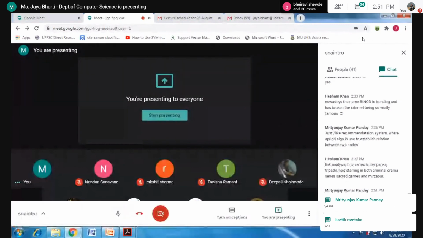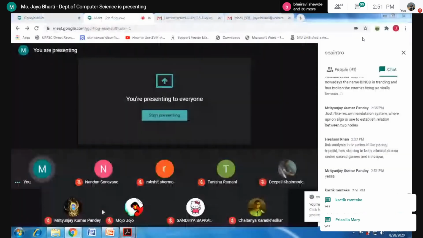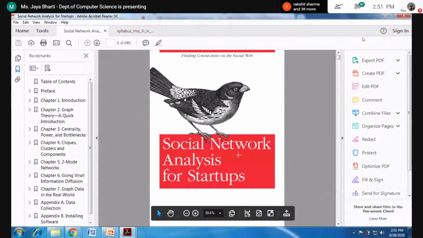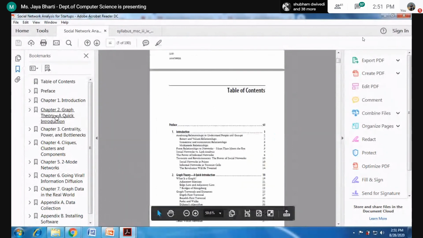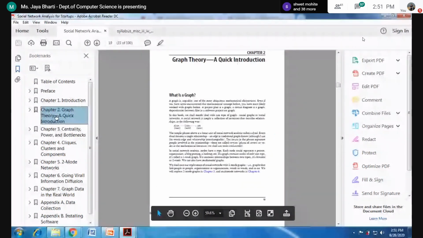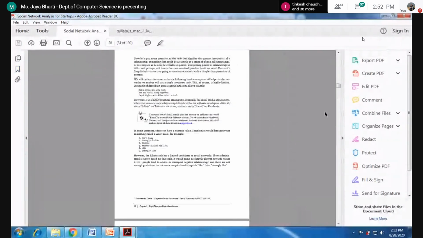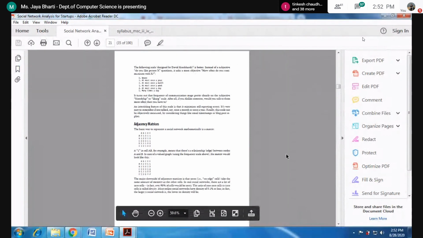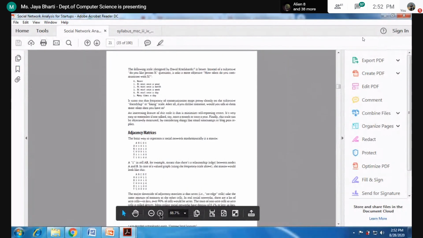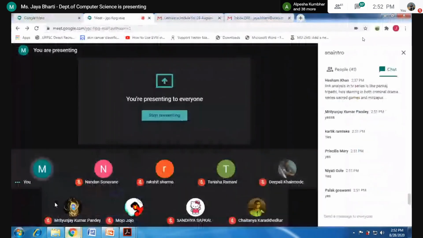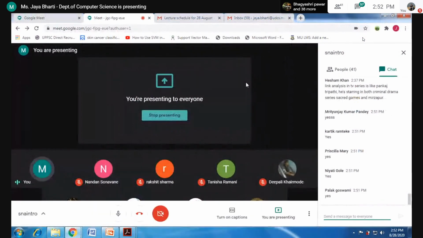So the next topic we have is, this is the book which I am using to teach social network analysis for startups. Now the next thing is adjacency matrices. Should I continue? Because I have to continue only until 3, after that I have a meeting.